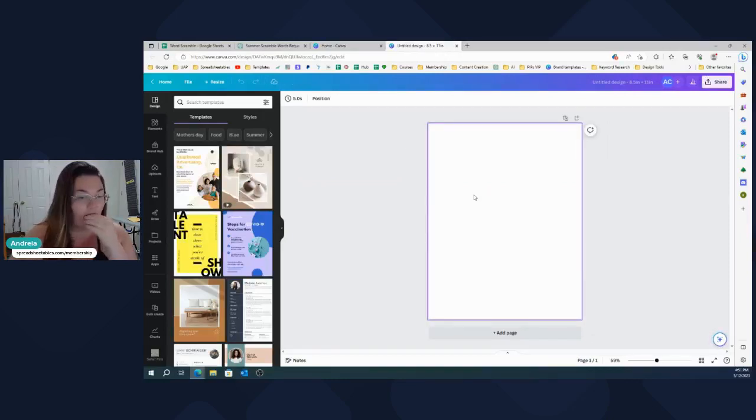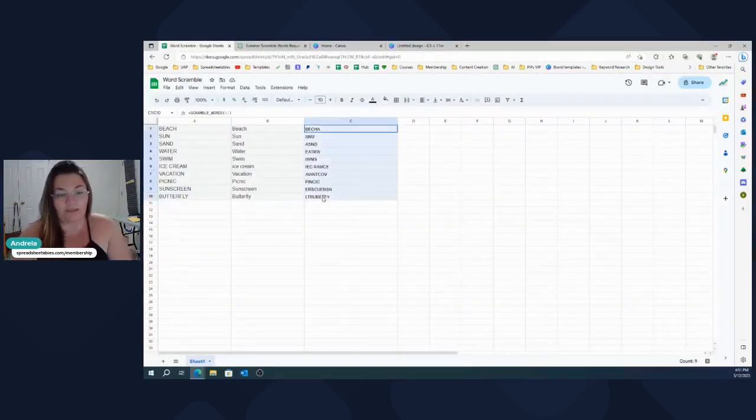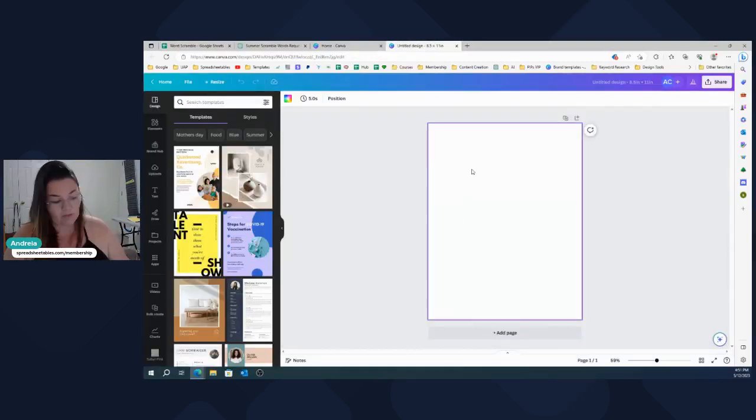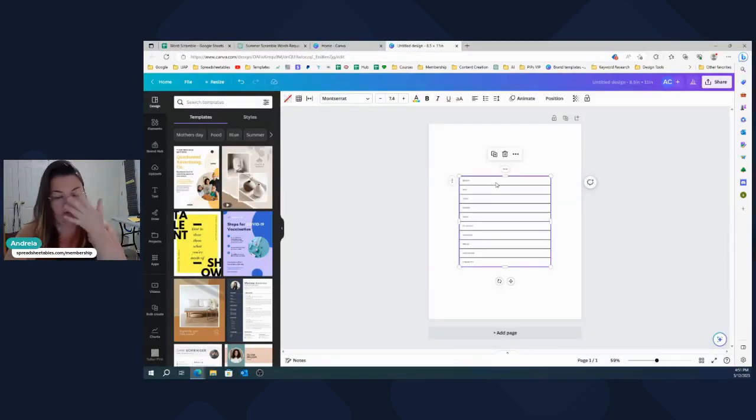Now from here, you can go back to Google Sheets. You're going to copy this, just like this. Just select everything, then give it a Control-C, and then you can paste this over. Now, it's going to look really weird and tiny, and it's pasting a table.